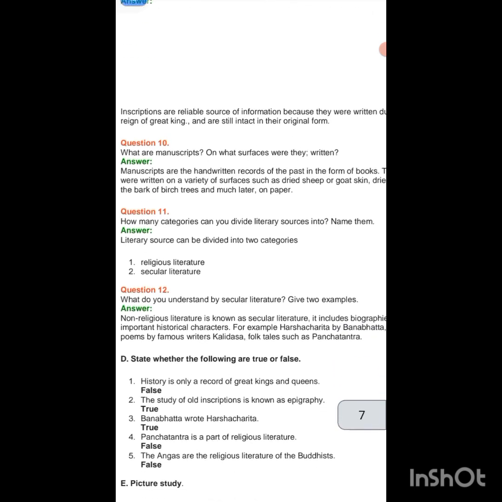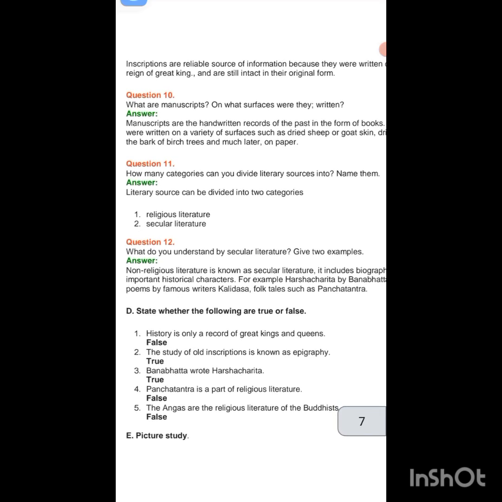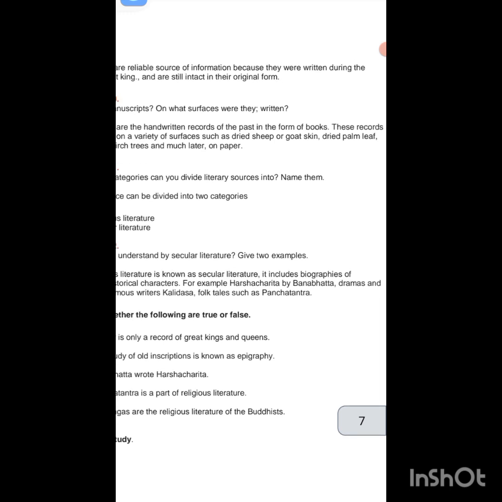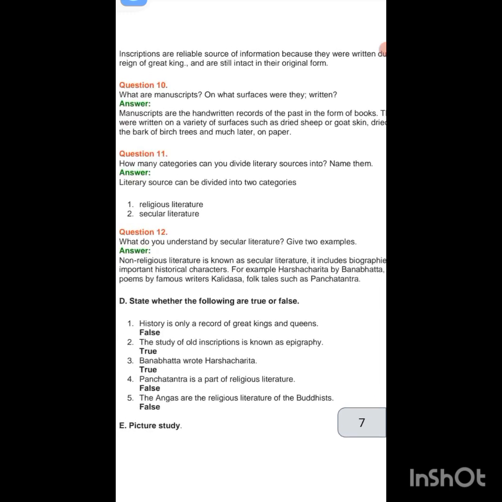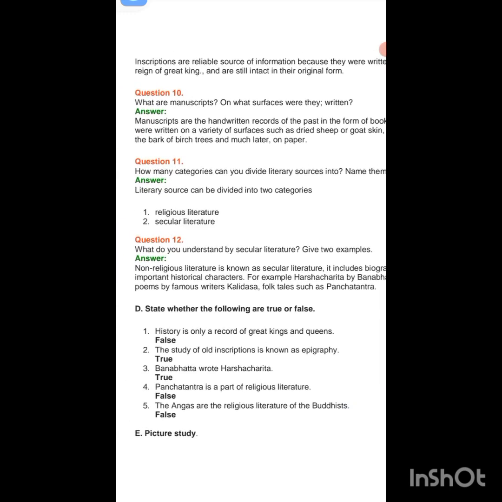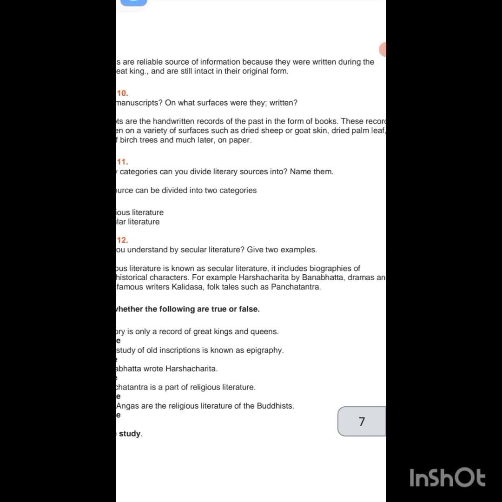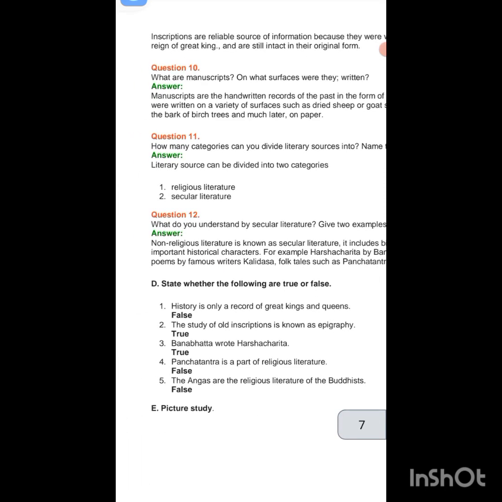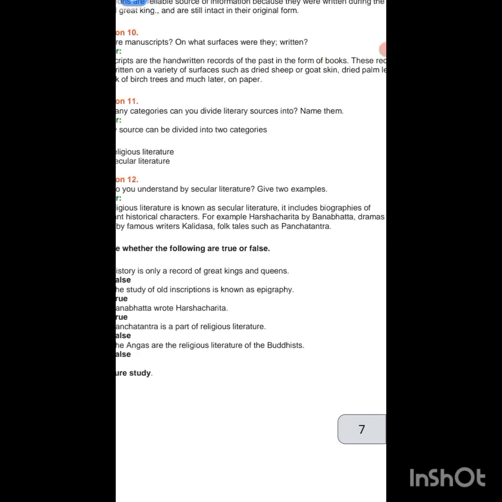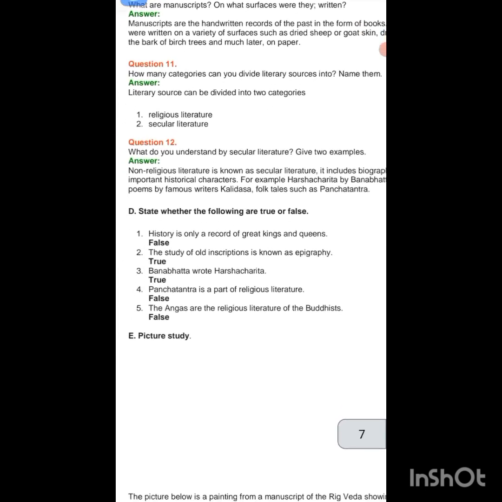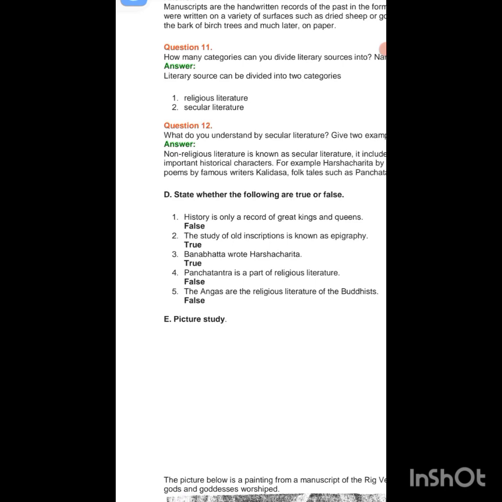What are manuscripts? On what surfaces were they written? Manuscripts are the handwritten records of the past in the form of books, and these records were written on a variety of surfaces such as dried sheep or goat skin, dried palm leaf, the bark of birch trees and much later on paper. How many categories can you divide literary sources into? Name them. Literary sources can be divided into two categories: religious literature and secular literature.